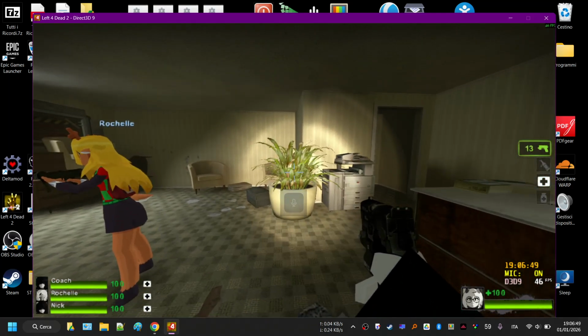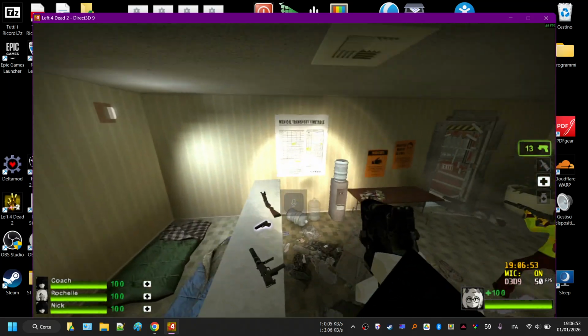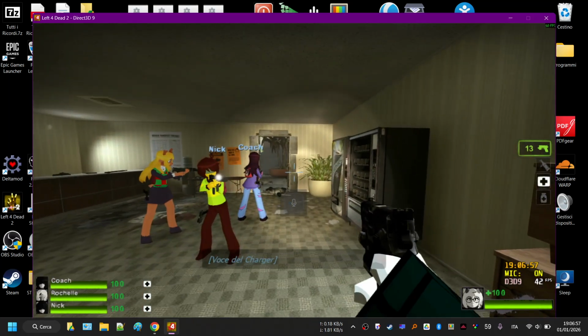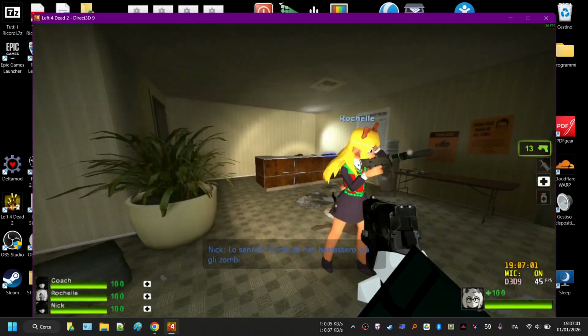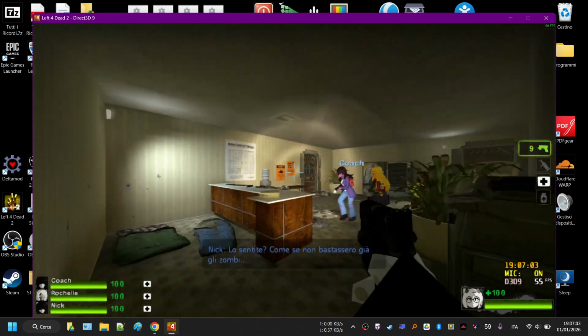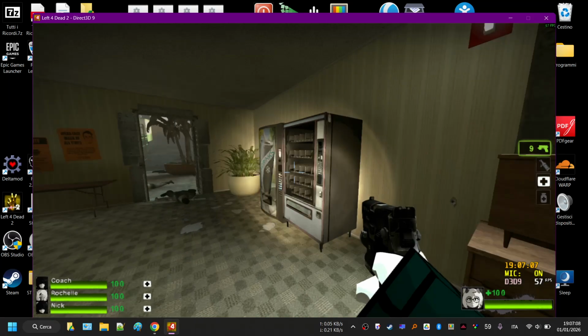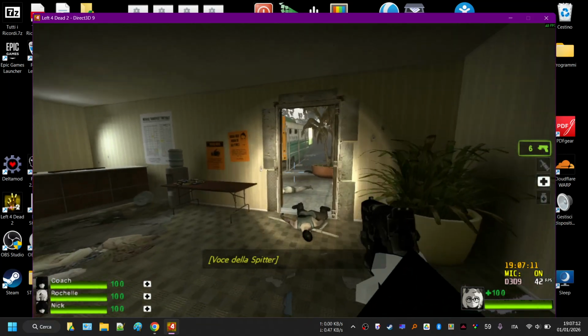I would recommend putting it at 69, 66 or 65, which is a nice overall view of it. Then when you don't want to use it, just press here, uncheck it, and you're good to go. You're playing as if there's nothing. The button will not work, but you can see the game.